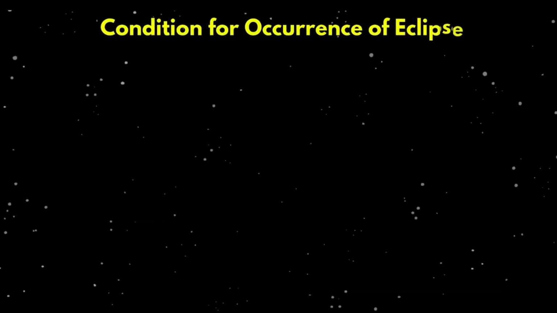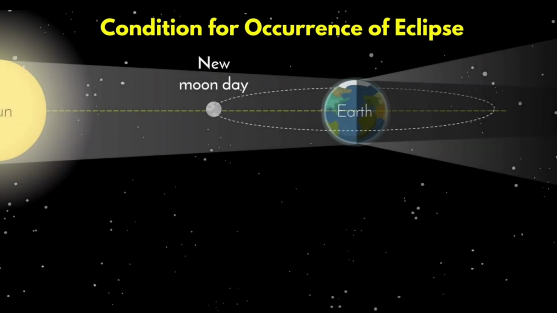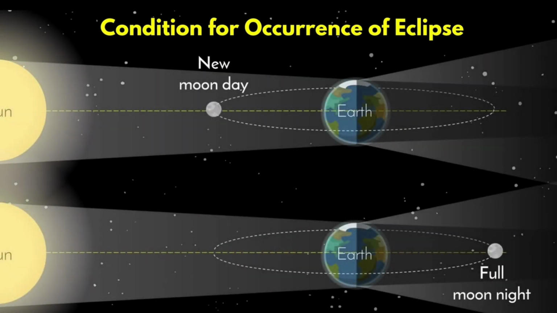The conditions for the occurrence of eclipse are: in case of solar eclipse, it should be a new moon day, and in case of lunar eclipse, it should be a full moon night.